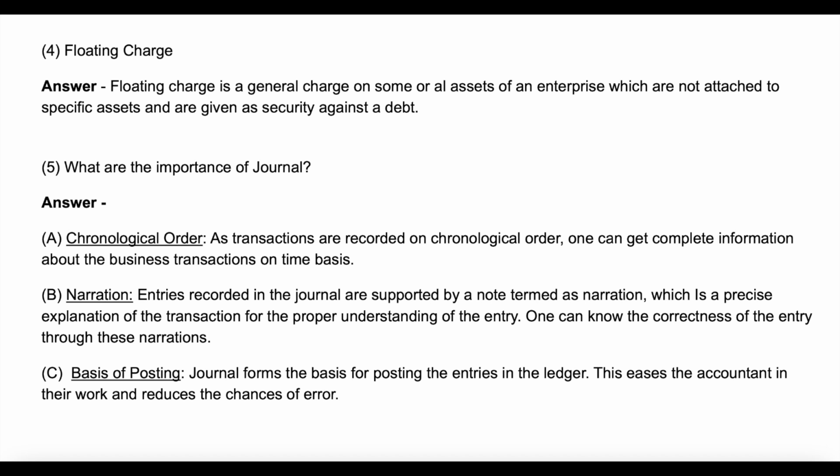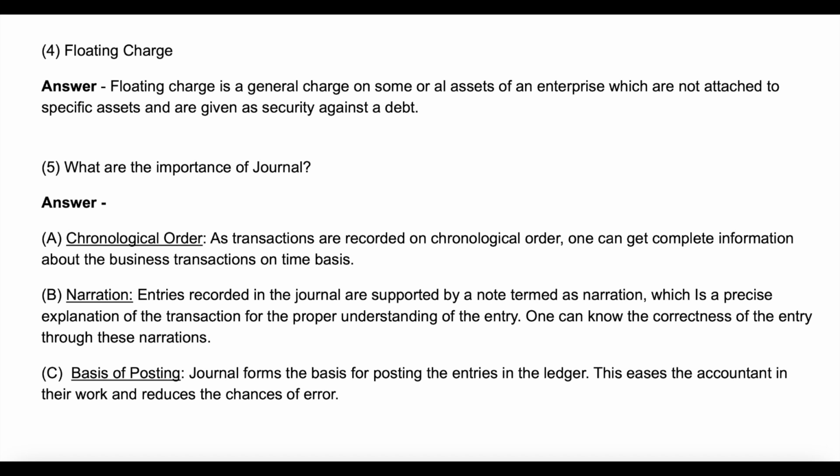Question 5. What is the importance of journal? Answer. A. Chronological order. As transactions are recorded in chronological order, one can get complete information about the business transactions on a time basis. B. Narration. Entries recorded in the journal are supported by a note termed as narration, which is a precise explanation of the transaction for the proper understanding of the entry. One can know the correctness of the entry through these narrations.